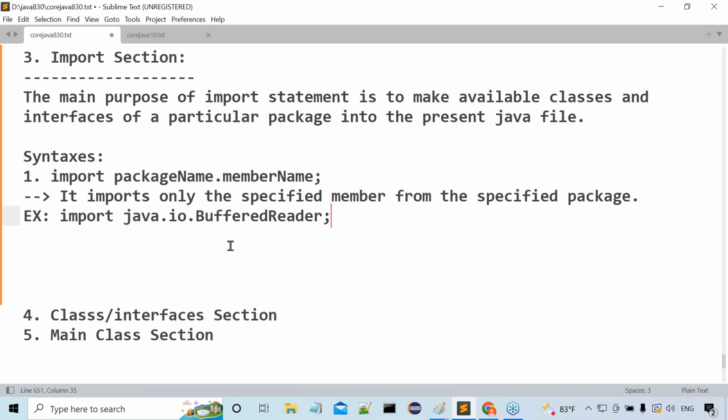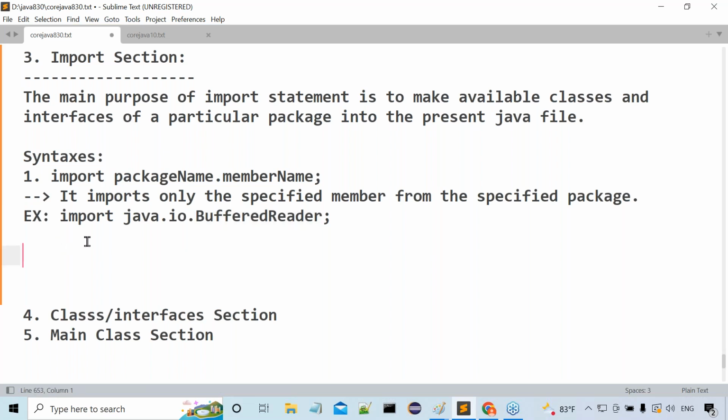Now tell me, in the present Java file, will the total content of java.io come or only BufferedReader? Only BufferedReader will come, not the total content of java.io. Only BufferedReader we are able to get.